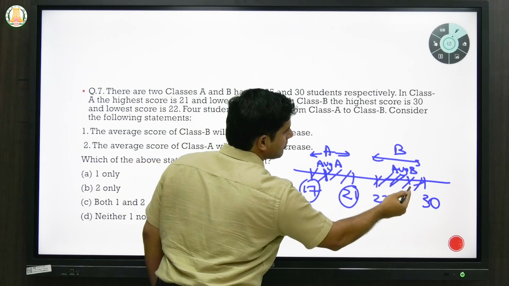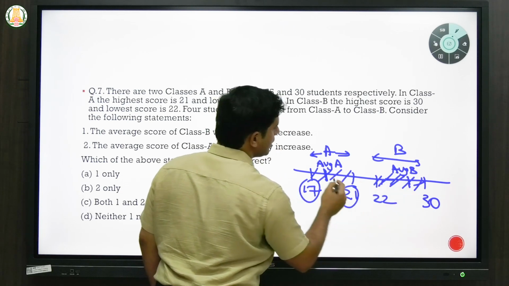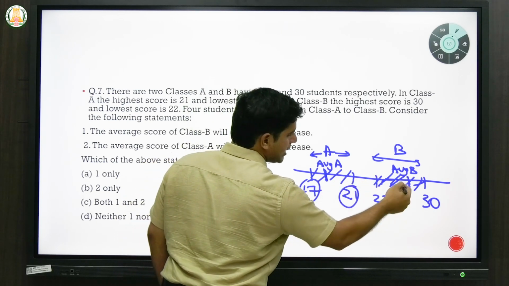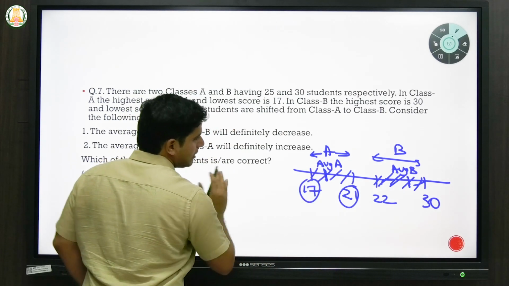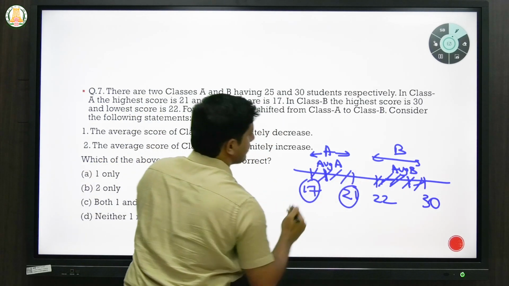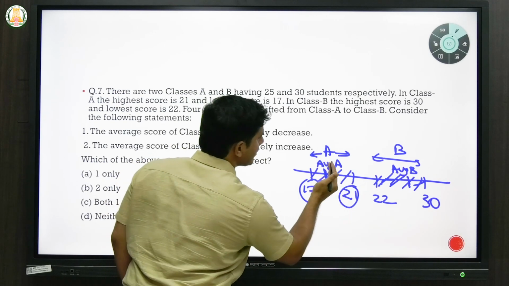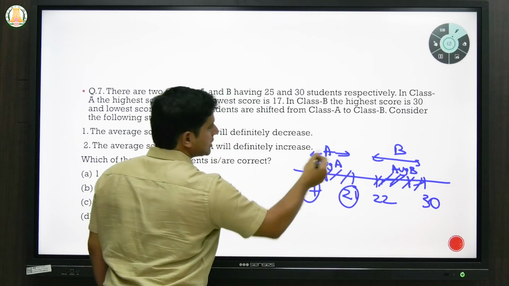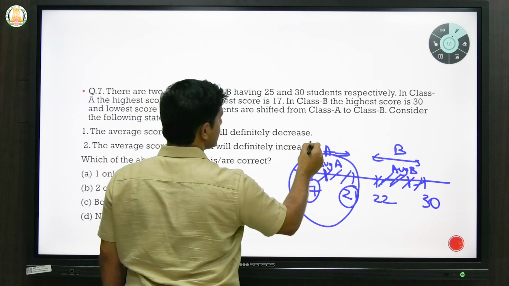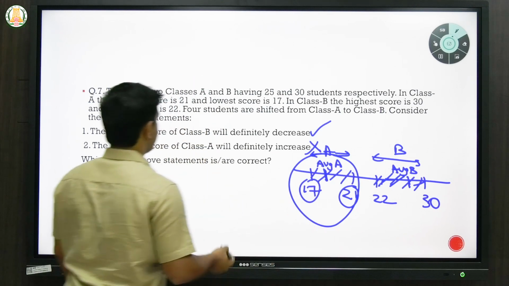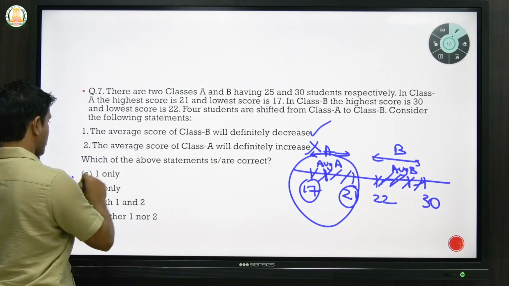So this average can shift from here to here or here to here, but it will definitely reduce the B's average. Whereas in average A, if you remove 17 people, then this average will shift towards 21. But if you remove 21 people, this average will move towards 17. So this part you are not clear of. So you can say that this is wrong, but this is correct. So the answer will be 1 only.